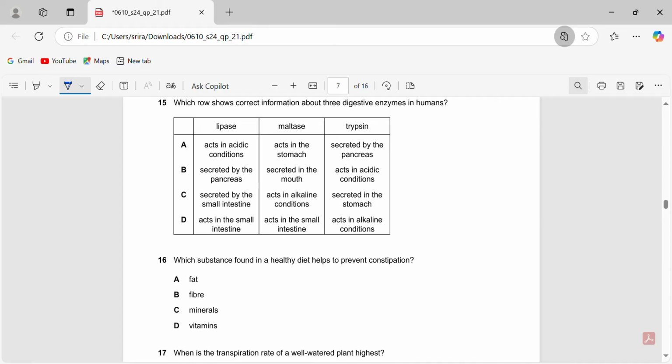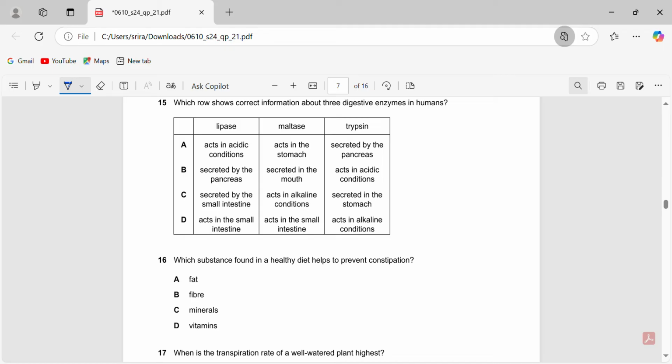Which row shows correct information about 3 digestive enzymes in humans? So lipase acts in acidic conditions. Okay. Secreted by the pancreas, secreted by the small intestine. No. These are not, okay, we'll leave that. Maltase acts in the stomach, secreted in the mouth, acts in alkaline conditions.